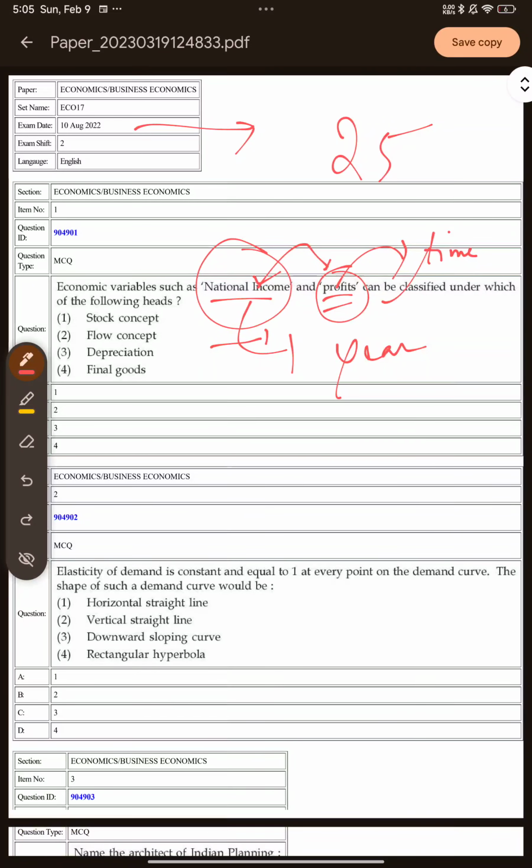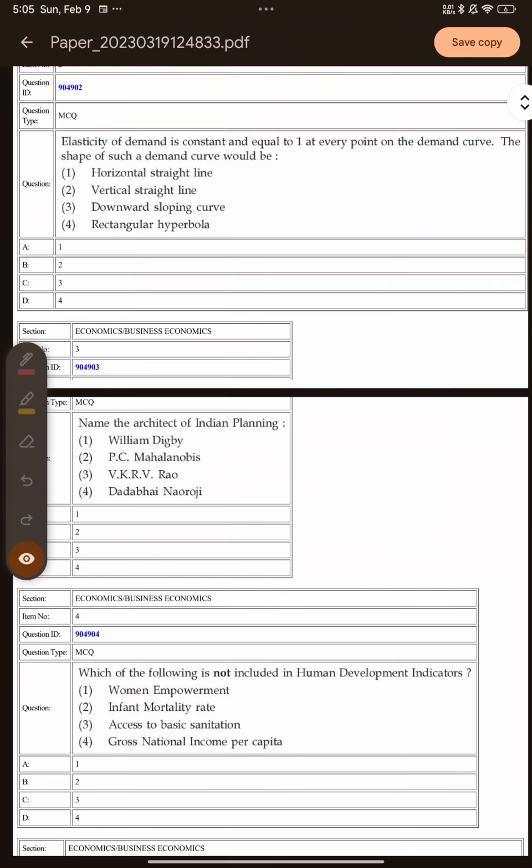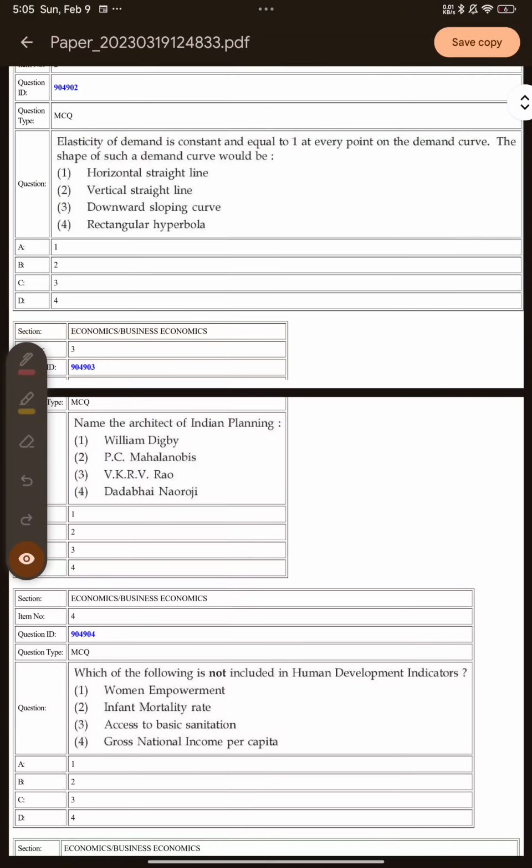Okay, so when we assign time to a variable, we are basically talking about the flow variables. All right, and the variables that we measure at a point of time, they are called the stock variables. So in this case, your national income and your profits are your flow variables. So this is the first question. Let's move to the next question, and the next question talks about the elasticity of demand.